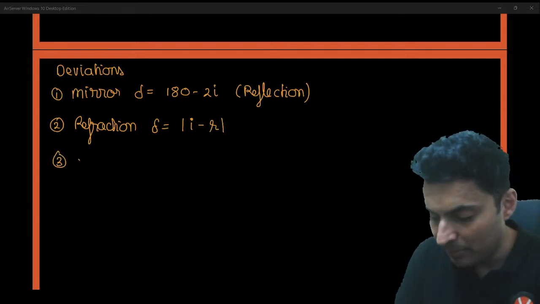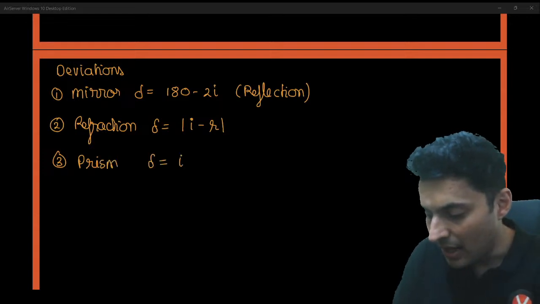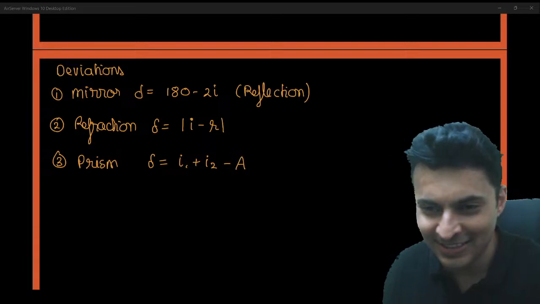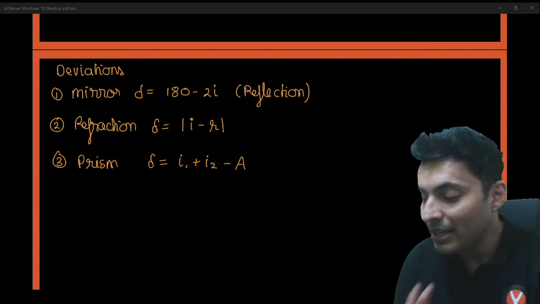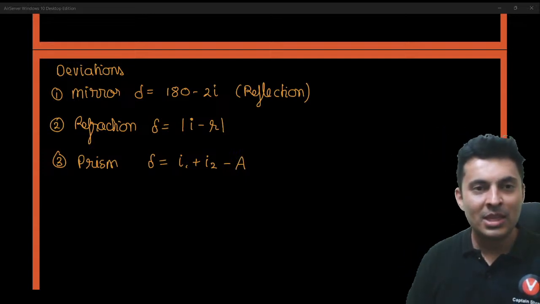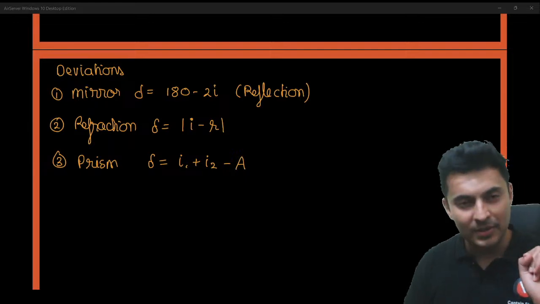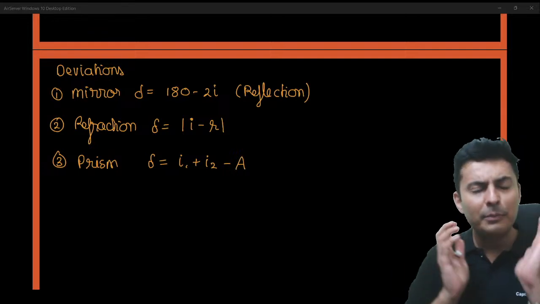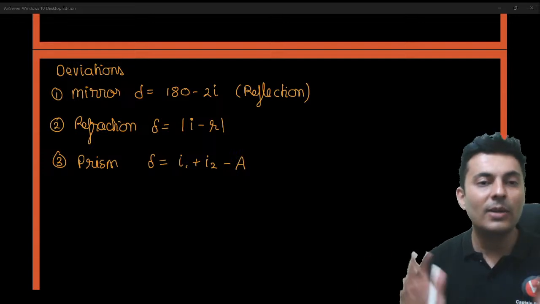Third, for a prism, delta is I1 plus I2 minus A. These are three separate formulas. Many people think I can use anything anywhere, or don't even realize when they commit a mistake. If angle of incidence is given for reflection from a mirror, use the first one. If light enters and refracts and deviation is asked, take the bigger angle, take the smaller angle, subtract the two, I minus R, and you get the deviation.